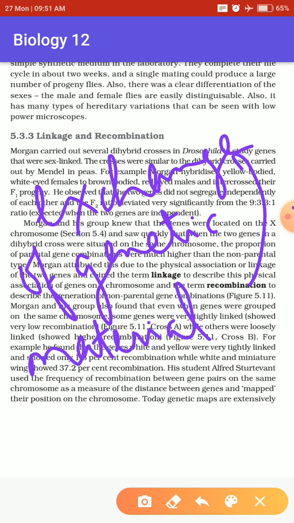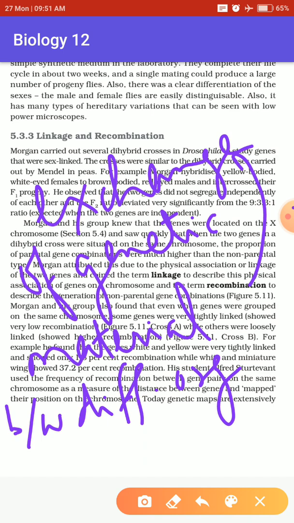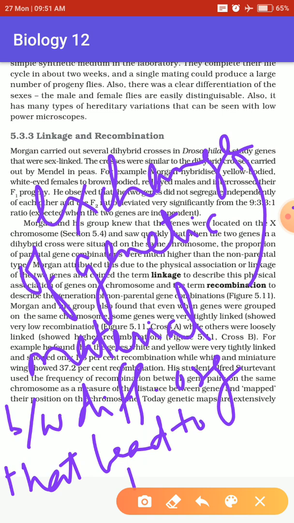Recombination is the exchange of genetic material.